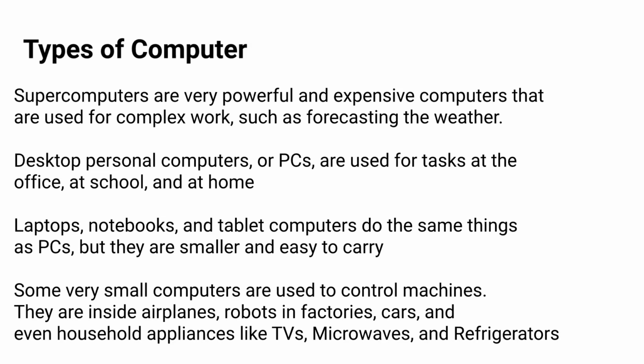The last one that you guys probably don't know about is the very small computers that are used for controlling machines. They are used in airplanes, robots, cars, TVs, microwaves and refrigerators. These are very small computers. I will show you an example in the next slide. Just imagine that you go to your microwave and you say, cook my food for 30 seconds.